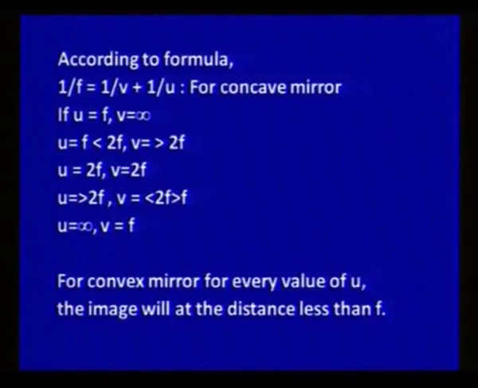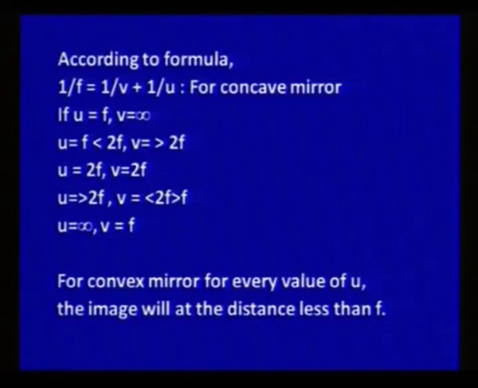If we take the object distance u between f and 2f, then the image will be formed beyond 2f, that is beyond the center of curvature. If we take u equal to 2f, that is the center of curvature, then the image will also form at 2f, that is at the center of curvature.